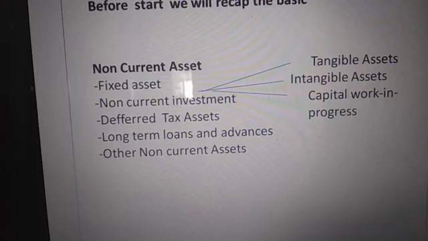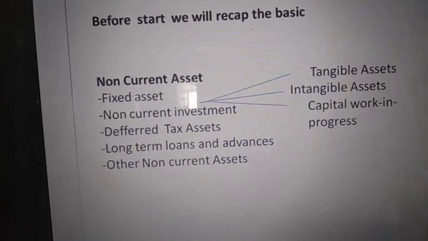Again, a new term, deferred tax asset. Deferred tax asset, have you heard it before? We will discuss it later on in detail. Now just remember that it is a non-current asset.